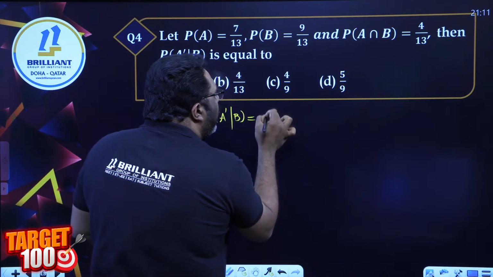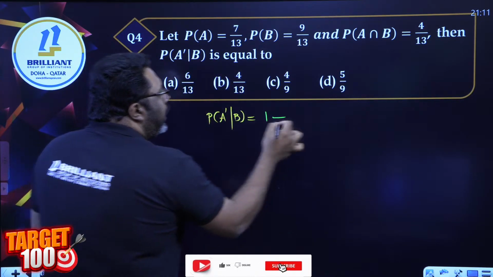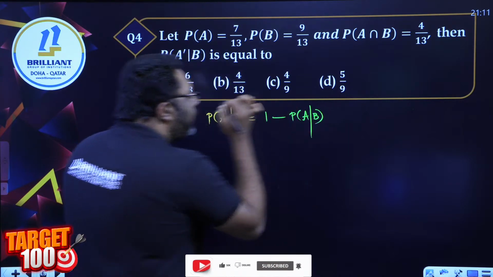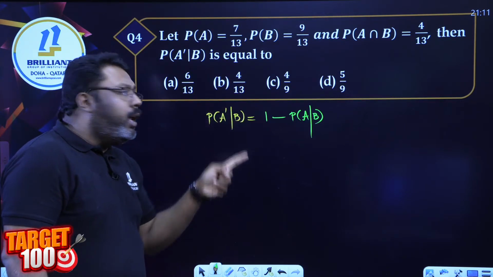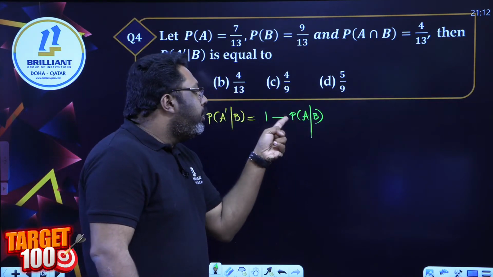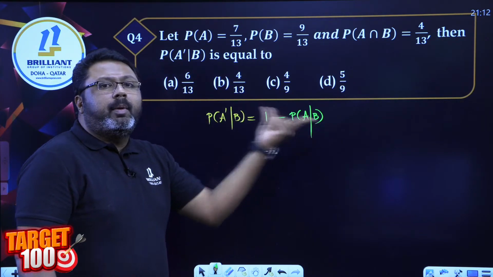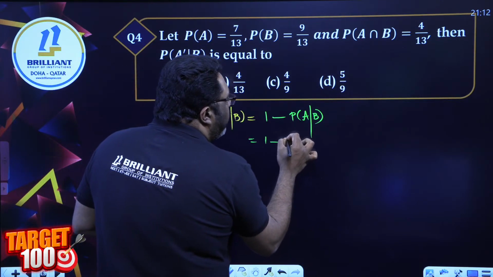Please learn the formula. I already gave you the formula for this. Probability of A complement given B is 1 minus probability of A given B. Learn it. What is the formula for probability of A complement given B? 1 minus probability of A given B. Easy to remember. And what is probability of A given B?